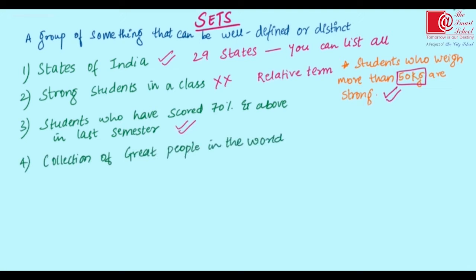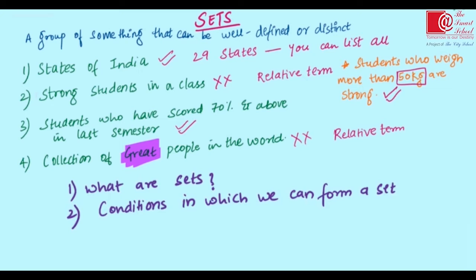Collection of great people in the world. Again, great is a relative term. We cannot form a set of this. So I hope by now you know what sets are and in which conditions we can form a set or cannot form a set. Let's move to the next step.